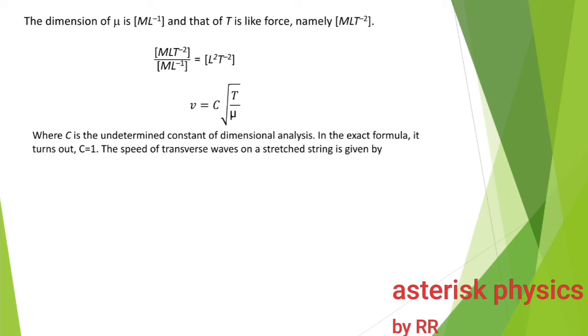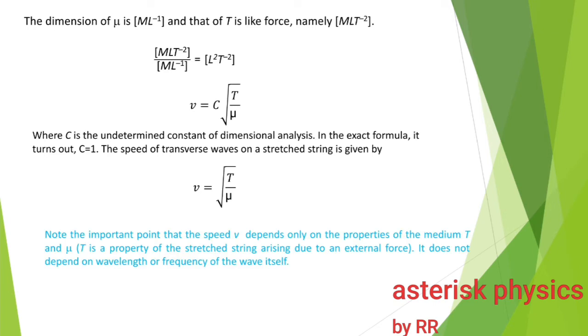In the exact formula that is calculated using Newton's laws of motion, it turns out C is equal to 1. So the speed of transverse waves on a stretched string is given by V is equal to root of T by mu. Note the important point that the speed V depends only on the properties of the medium, that is tension and the linear mass density.